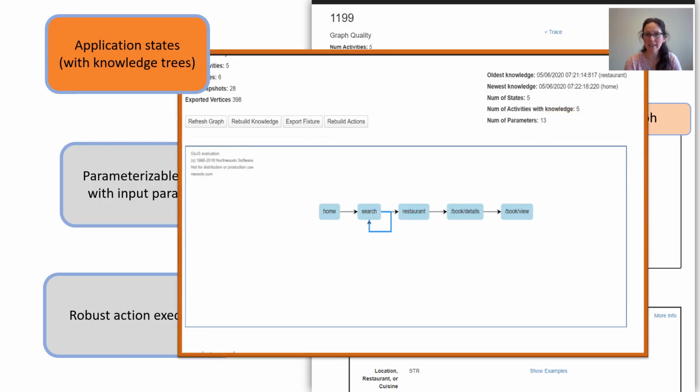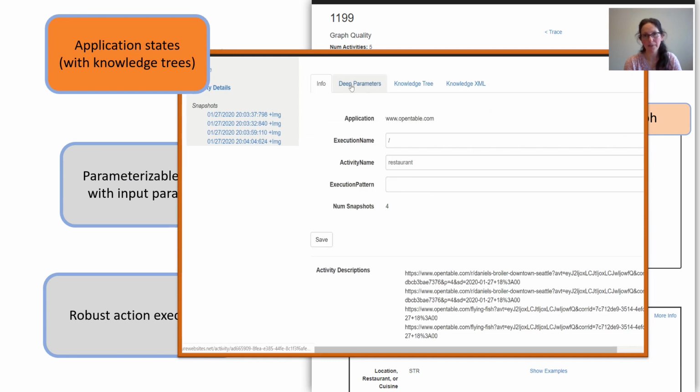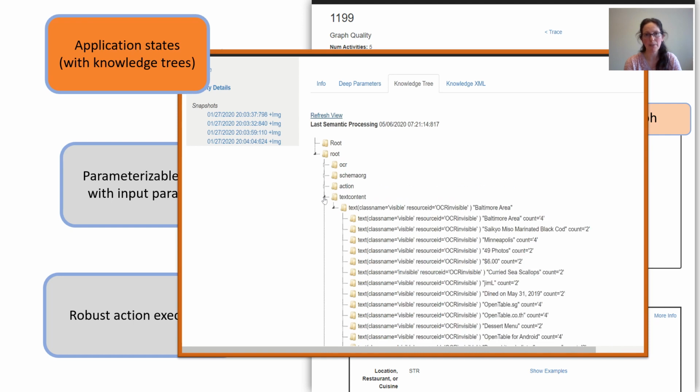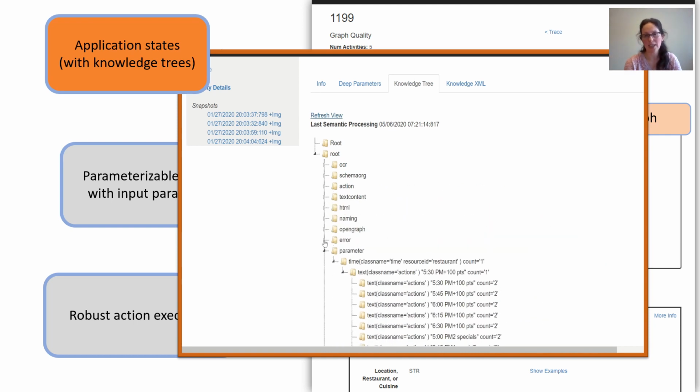For every state, Etna extracts deep links and an aggregated knowledge tree. This knowledge tree contains various semantic information about the page UIs associated with that state, such as OCR visible text, schema.org annotation, the set of interactable UI elements appearing in the pages, Open Graph and HTML annotations, and so forth.